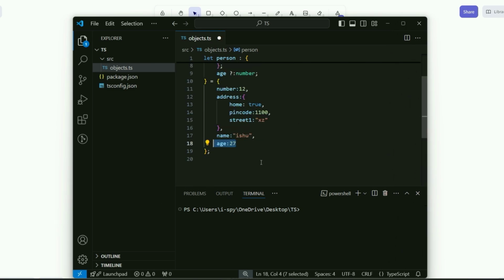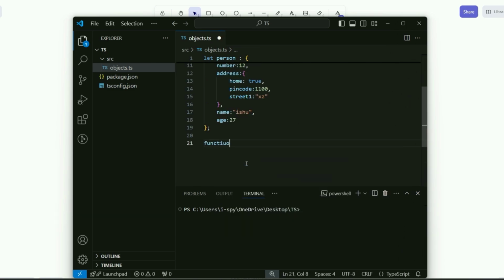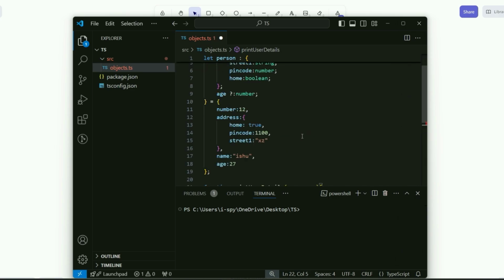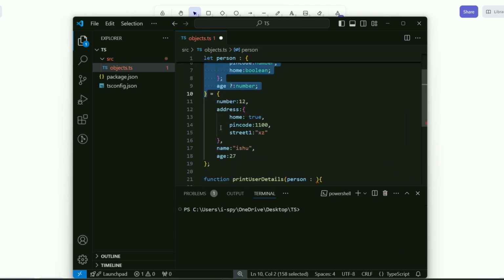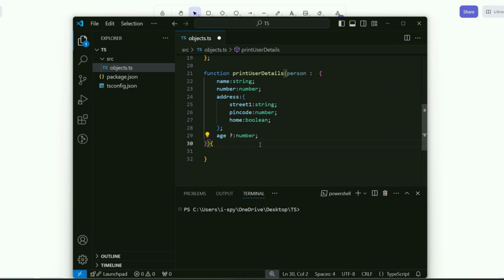Let's try the same with a function. Maybe function printUserDetails, and it's going to accept an object that is going to be person and is going to have a type. I can define the type here by simply copying this and pasting it right here. It is very happy. Now it knows what the person type actually is, right?